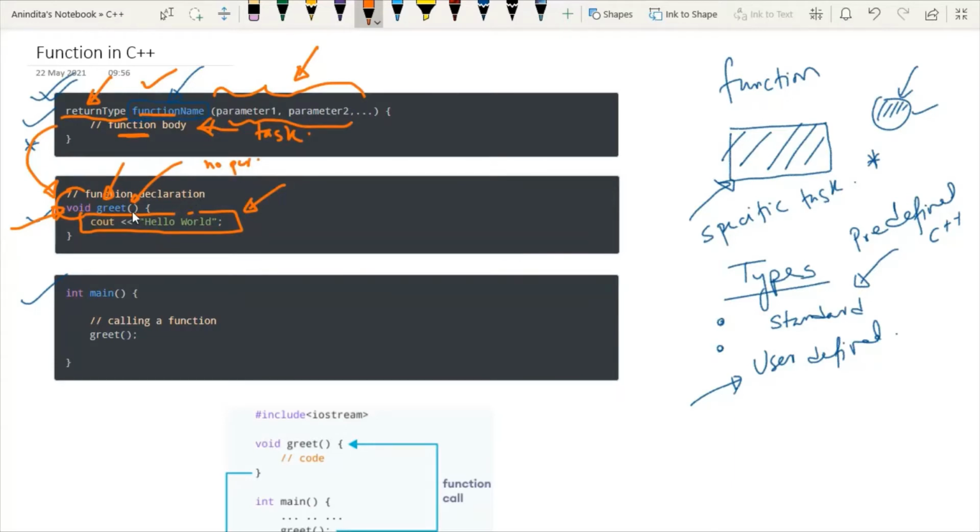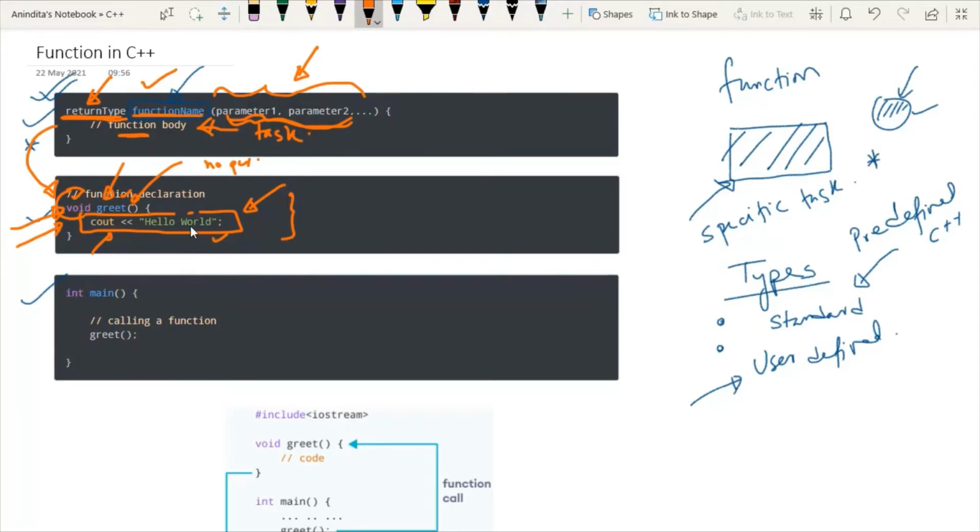In this case, we are not passing anything inside the function, which means it is a function that does not have any parameter. Whenever we define any function, this function should perform some task. So what is the task assigned to this function? This function is printing a greeting statement, that is hello world. So this is the task of the function.